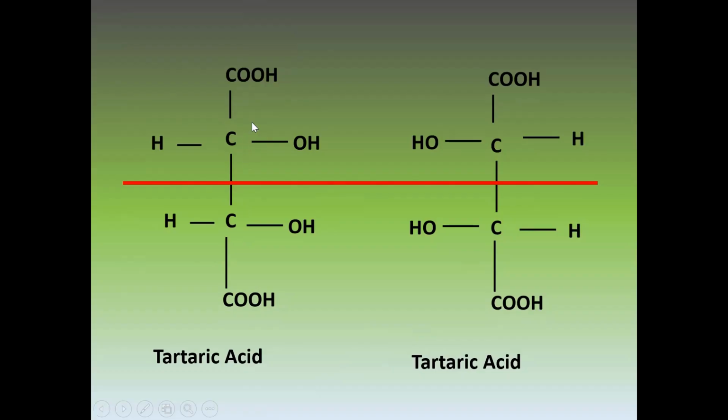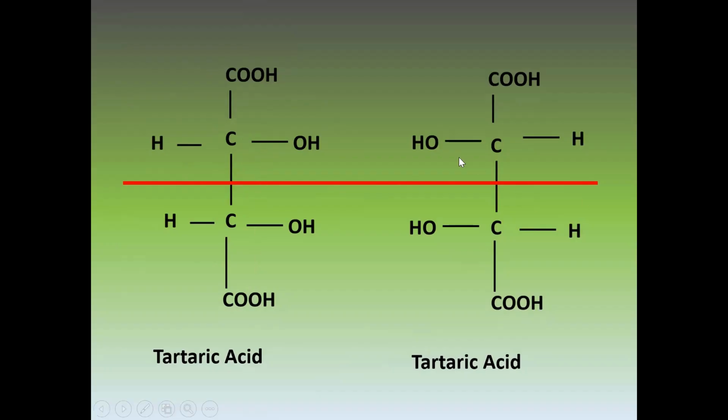So this molecule overall becomes optically inactive because both half parts of this molecule are rotating light on opposite sides. This type of isomer is called meso.